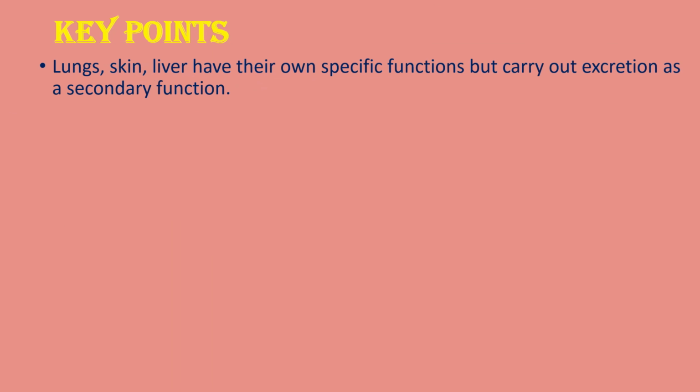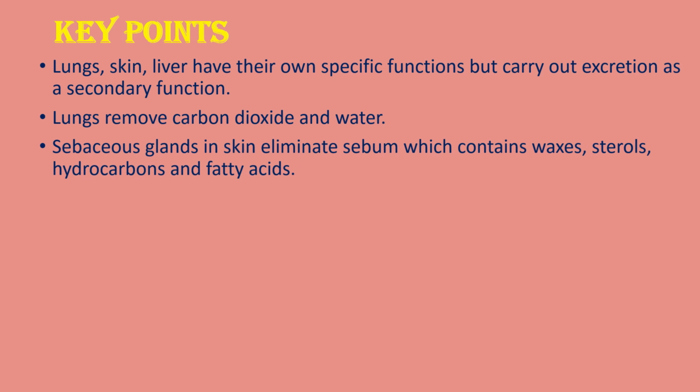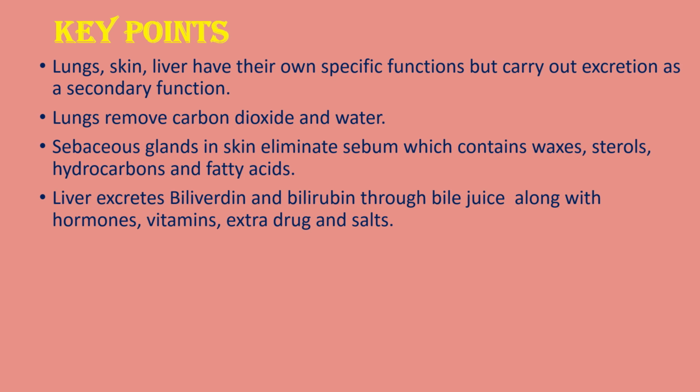Key points: lungs, skin, liver and large intestine have their own specific functions but carry out excretion as a secondary function. Lungs remove carbon dioxide and water. Sebaceous glands in skin eliminate sebum, which contains waxes, sterols, hydrocarbons and fatty acids.